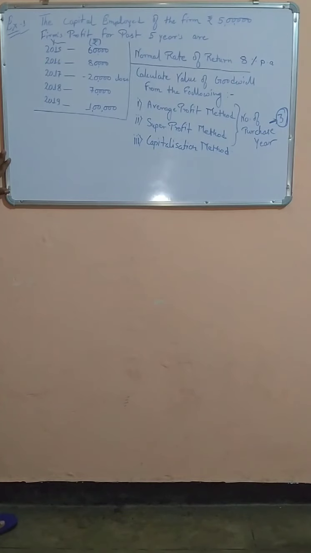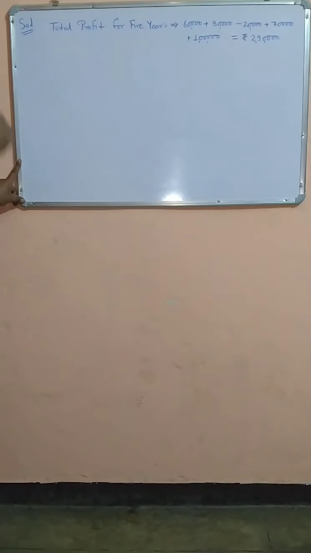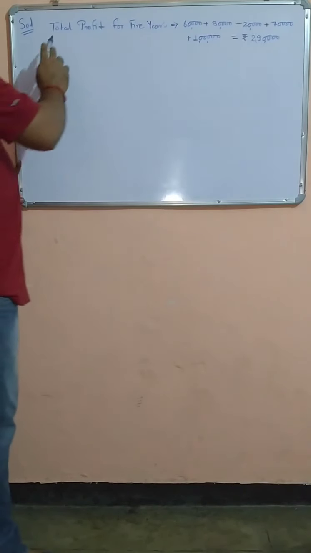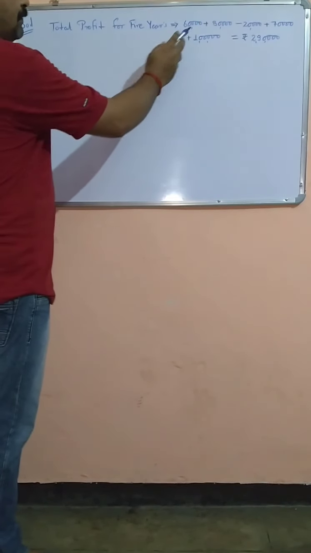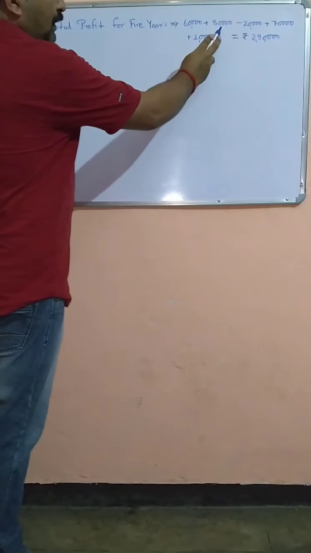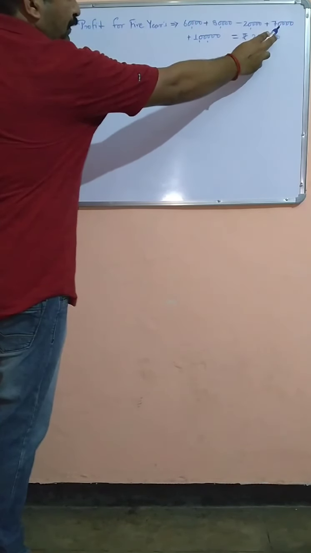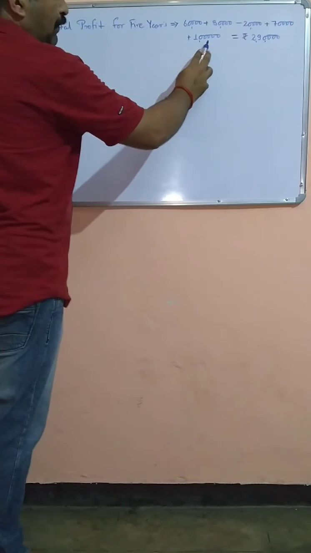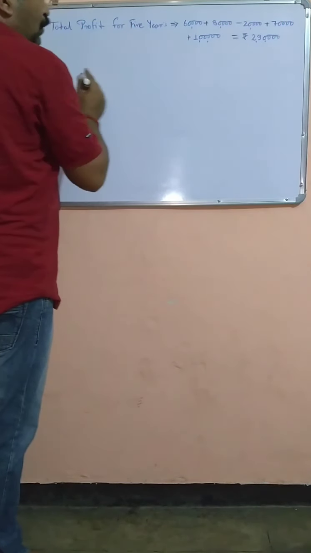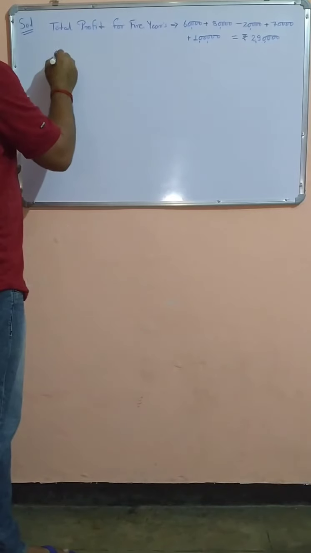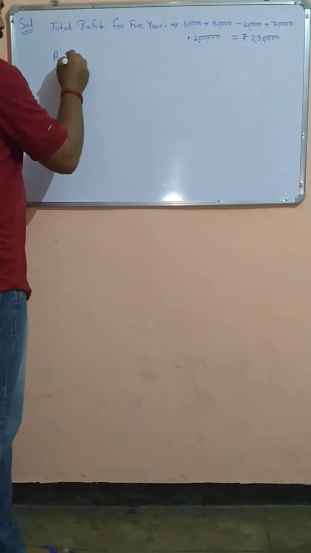We will now see the solution of this. Total profit of the last 5 years: 60,000 the first year, 80,000, then 20,000 loss, therefore I subtract here. 70,000 is the profit for the 4th year, and for the 5th year 1 lakh. The total profit is 2,90,000. Now we will calculate the average profit.